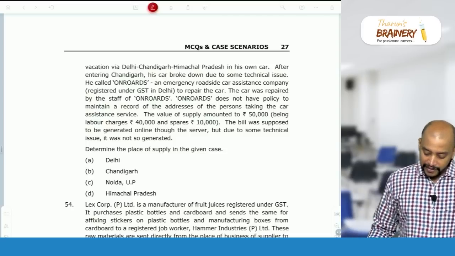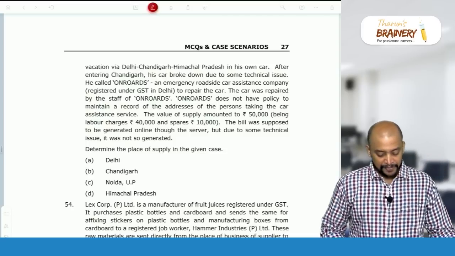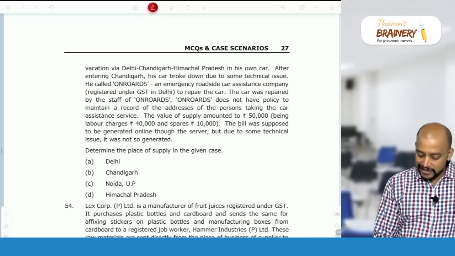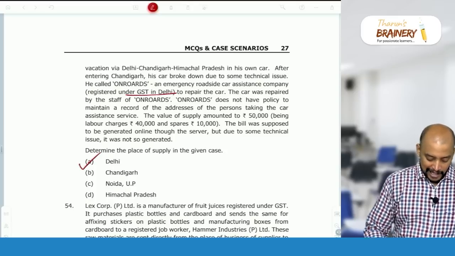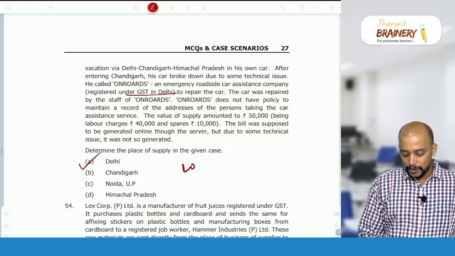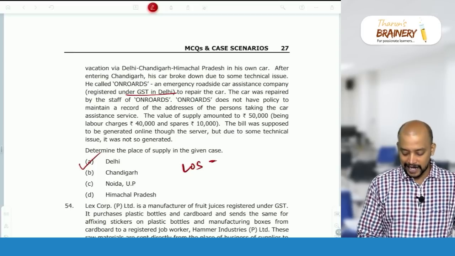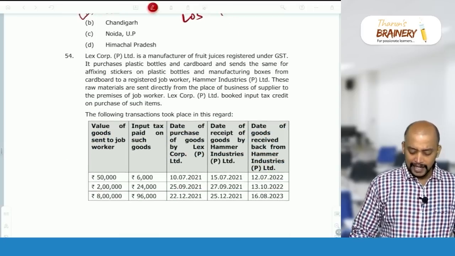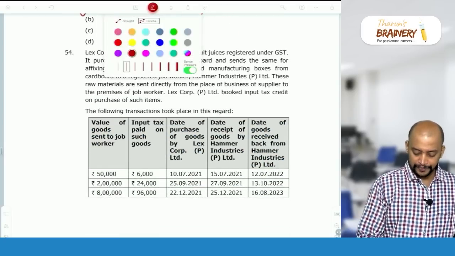So where is On Roads registered? On Roads, an emergency car assistance company, is registered in Delhi. Therefore, Delhi will be taken as the place of supply in this case. The location of the supplier is taken as the place of supply. Okay. Then next one, 54.